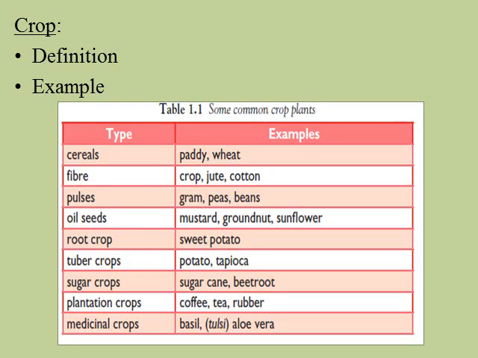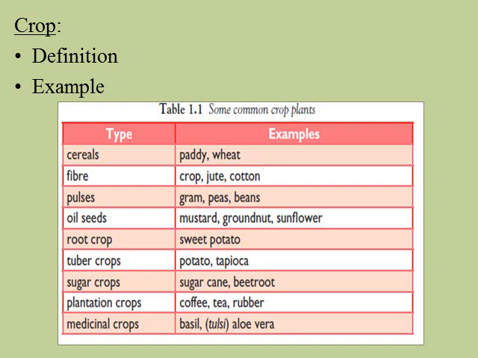As our chapter name is crop production, first we will see what we mean by a crop. See, plants of the same kind, whenever grown at one place on a large scale, are collectively referred to as a crop. What is the definition of a crop? The plants of the same kind, grown at one place on a large scale, are collectively referred to as a crop. For example, a crop of wheat means that all the plants grown in the field are wheat.